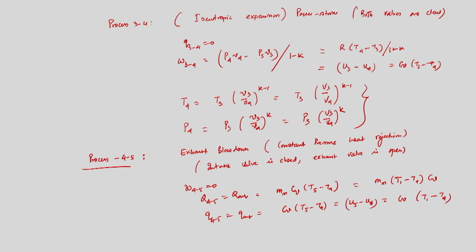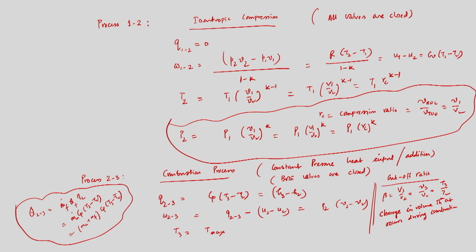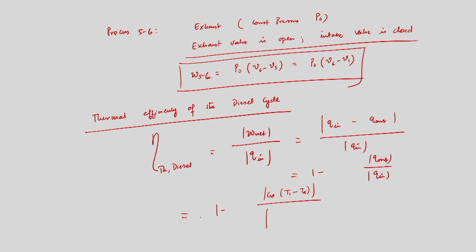What is the heat input? Heat is input only in the combustion process, that is Q2 to 3, which is Cp into T3 minus T2. So that is the heat input.